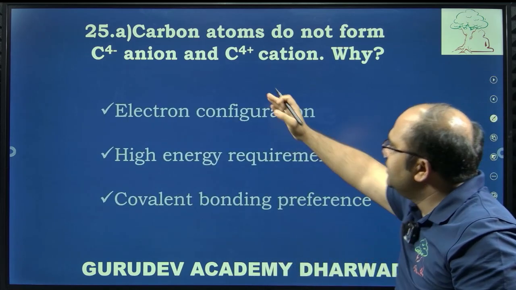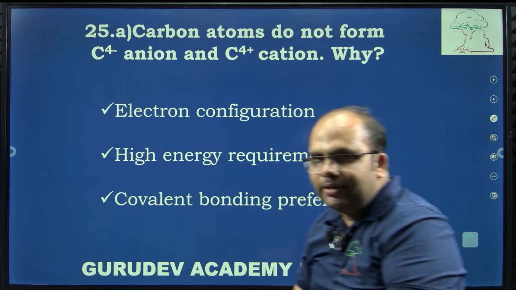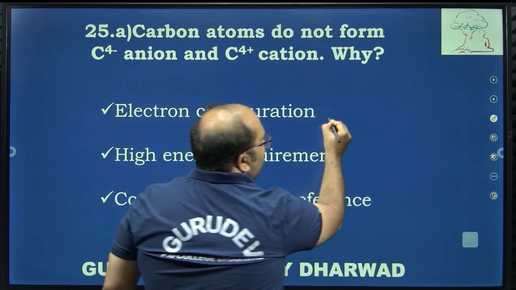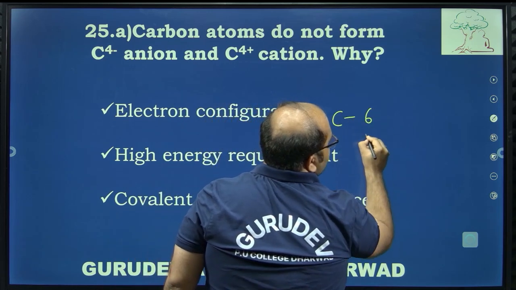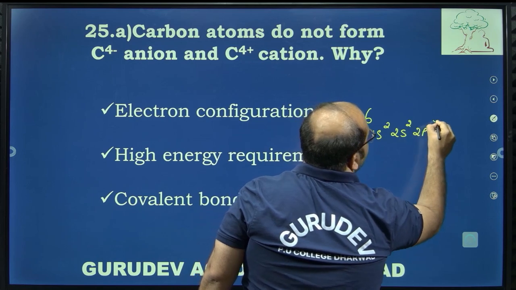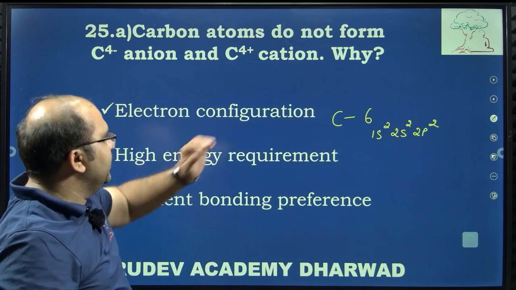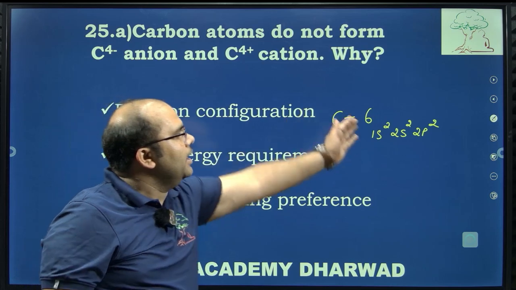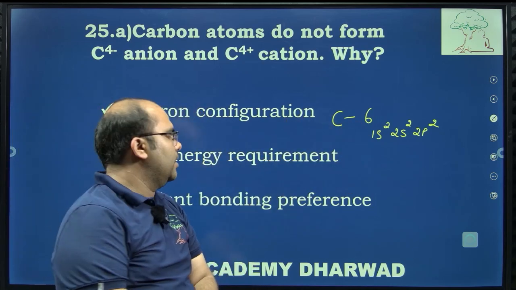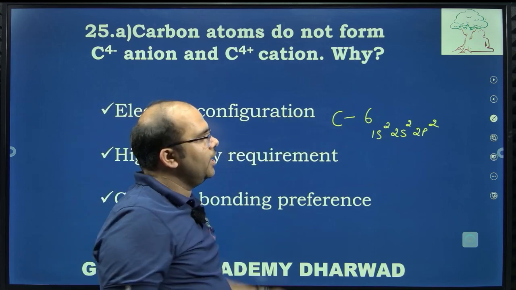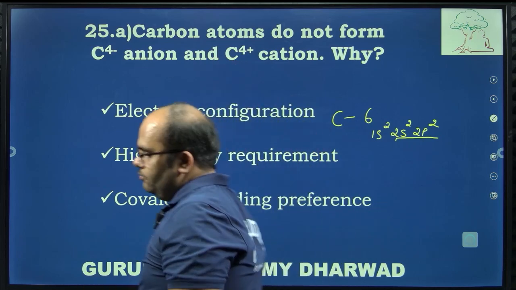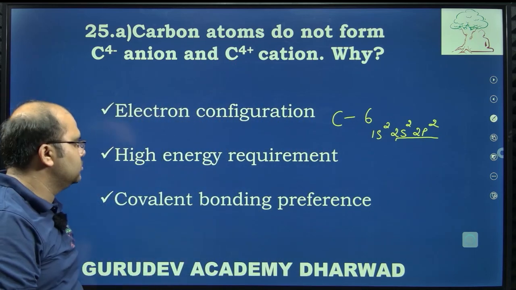But when you are writing the electronic configuration, carbon atomic number is 6. 1s2, 2s2, 2p2. ಇನ್ನರ್ ಆರ್ಬಿಟ್ಸ್ ಅಲ್ಲಿ ಎಲೆಕ್ಟ್ರಾನ್ಸು ಕಡಿಮೆ ಆಗ್ತಾ ಇದೆ.